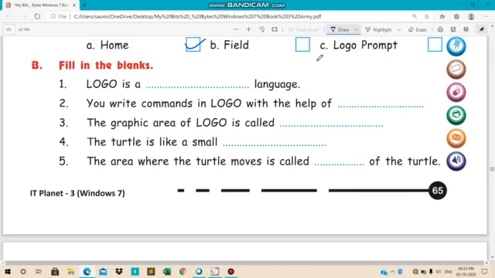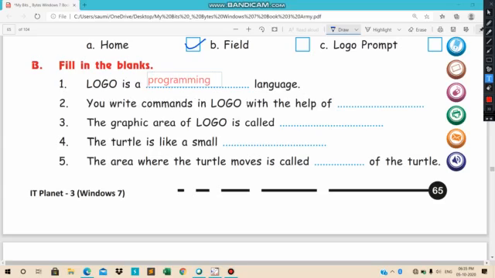Now we do the fill in the blanks. Logo is a dash language. Logo is a programming language. So our first answer is done: Logo is a programming language.